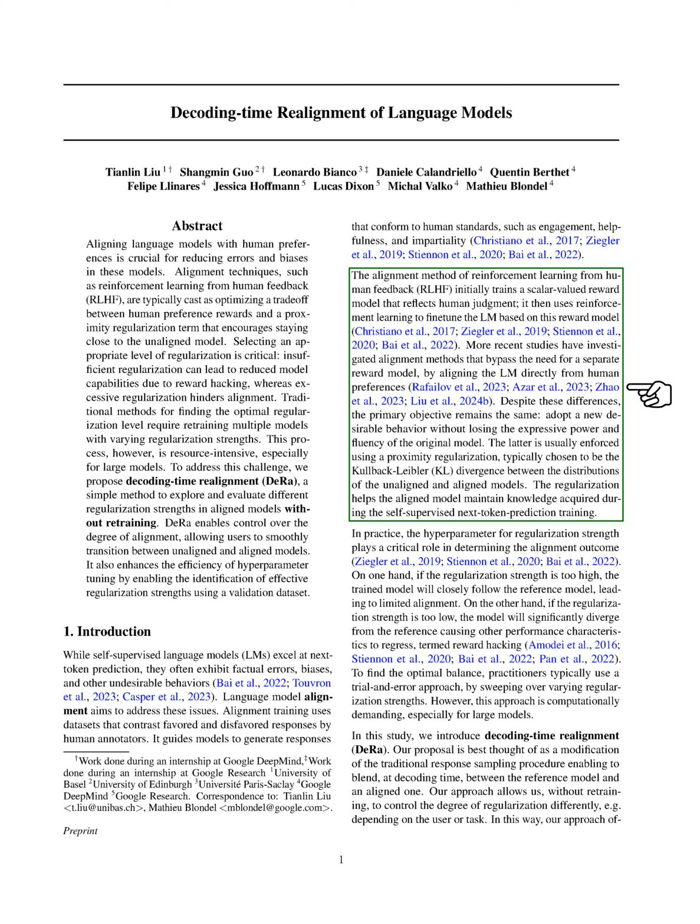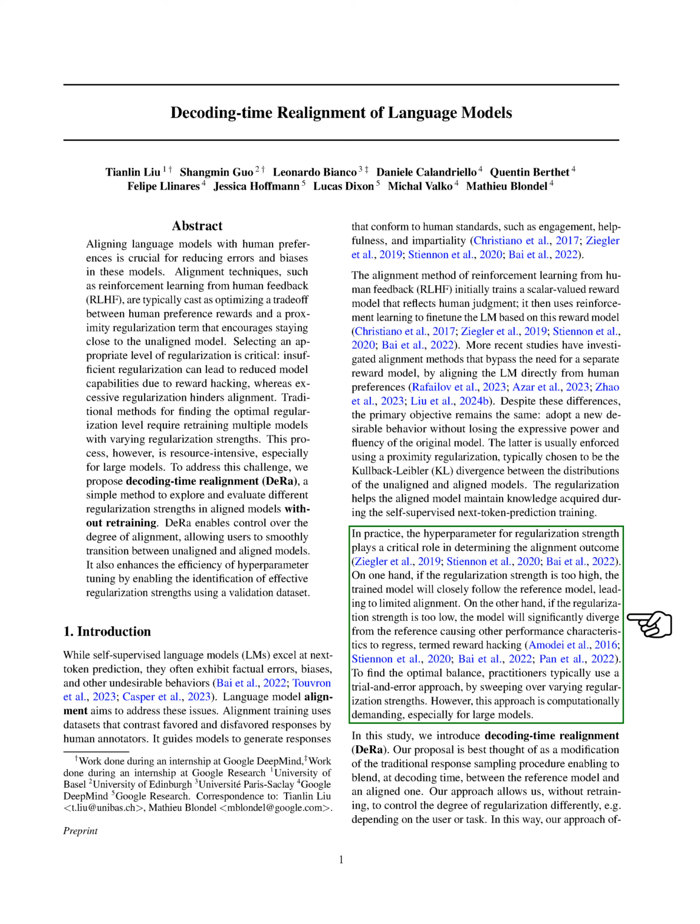To make sure the adjusted model doesn't stray too far from its original training, a technique called regularization is used, often involving something called Kullback-Leibler (KL) divergence. This technique helps the model to remember what it learned during its initial training while still improving its behavior. However, finding the perfect balance of regularization is tricky. Too much, and the model won't change enough. Too little, and it might start acting in unwanted ways, a problem known as reward hacking. Usually, finding the right balance involves a lot of trial and error, which can be especially hard with large models.